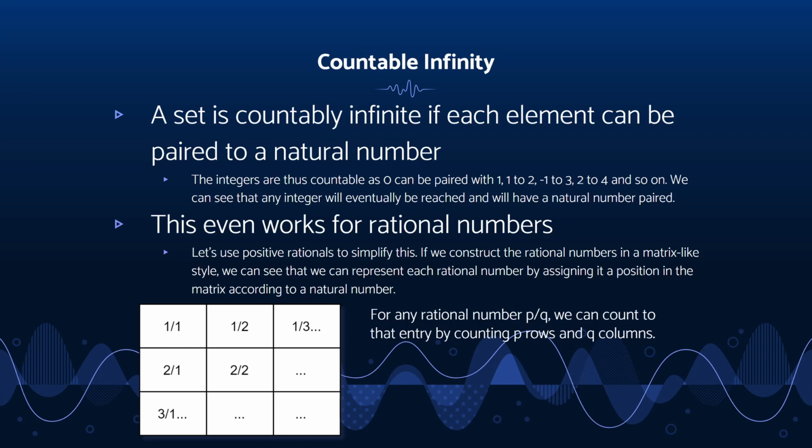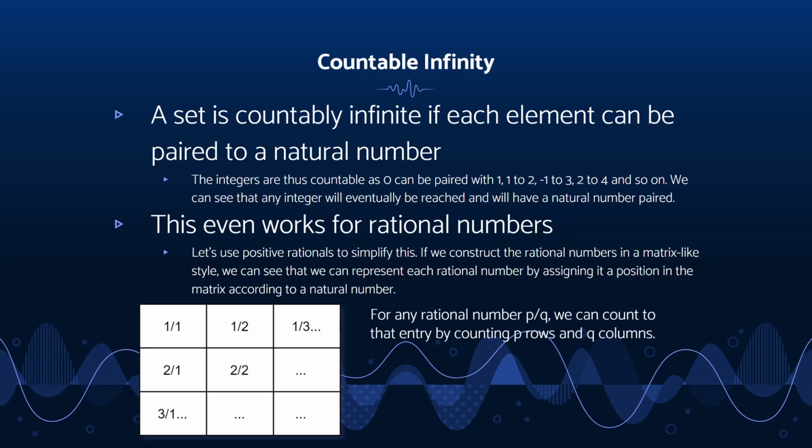Using the rational numbers is also a pretty unique case that I like. We know that they're constructed as p over q, where p and q are integer values. We're just doing this for the positive rational numbers, but this can be done with the negative rational numbers as well, or just all rational numbers. The way we can tell that the rational numbers are countable is we can set up a matrix-like style for representing all of the rational numbers, where the row of the matrix corresponds to the numerator and the column of the matrix corresponds to the denominator.